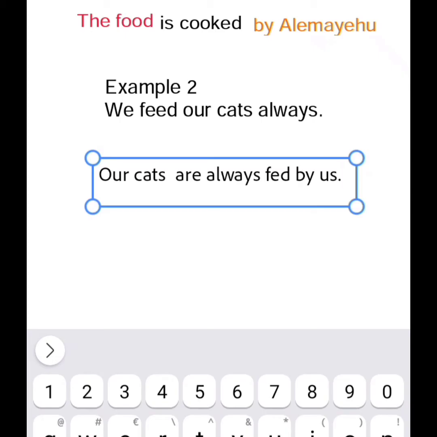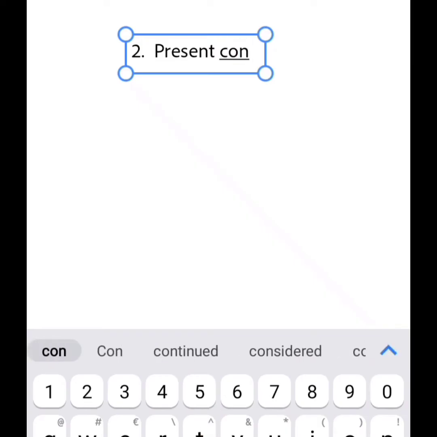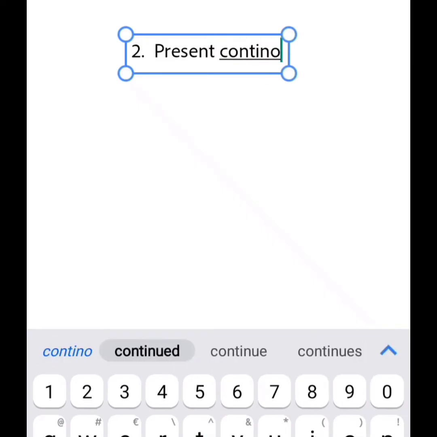Then the auxiliary, the verb to be, is are here. So in present simple we said is, are or am, auxiliary verb to be. Here our cats is plural, so are is what goes in. If it were I, it would be am. If it were he, she or it, it would be is. But here our cats is plural, so it becomes are. So then we will go to present continuous.